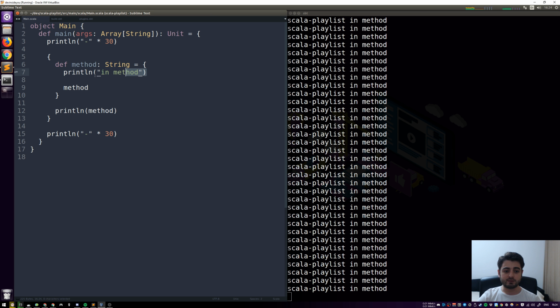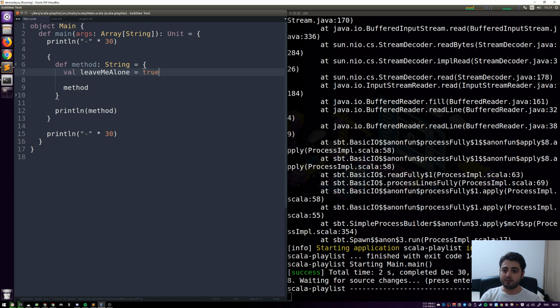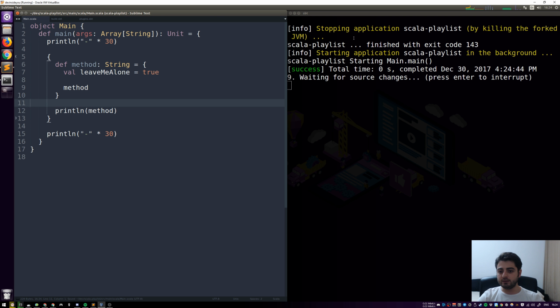So what I'm going to do is I'm just going to have a val over here, while leave me alone equals true. Okay, so now I don't see the print line. My CPU is sort of a little bit more down, and the application is running over here. Let me save that. So you see this nasty output because it has to kill the application in a weird way. Okay. Just a few notes about sbt Revolver before we continue.